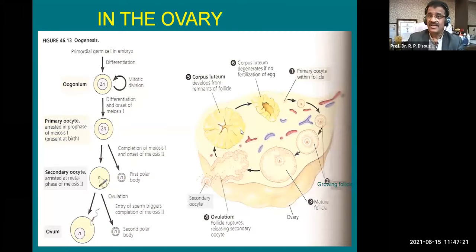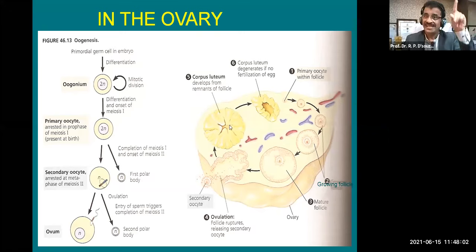Here you can see a section of the ovary, and you can see the primary oocytes within the follicle, which are present since birth, and then it's a growing follicle by puberty, then a mature follicle during puberty, as you can see here, and there is ovulation shown here when the Graafian follicle ruptures and the secondary oocyte is released. Okay, that is called ovulation. The follicle ruptures, releasing the secondary oocyte. And after this rupture, if the secondary oocyte is penetrated by spermatozoa, then only is meiosis completed. And if meiosis is completed, that means the zygote has formed.